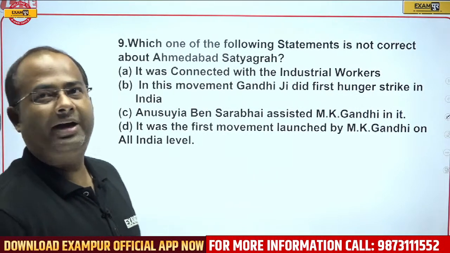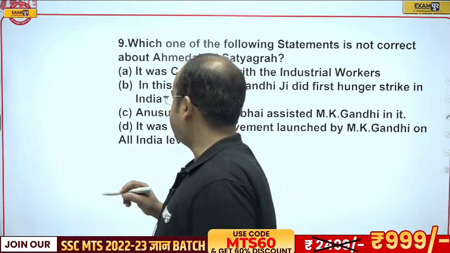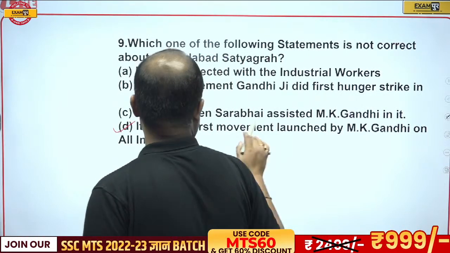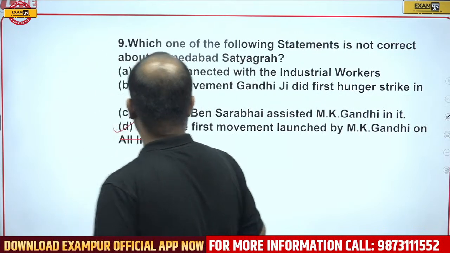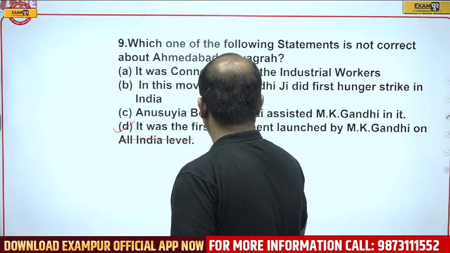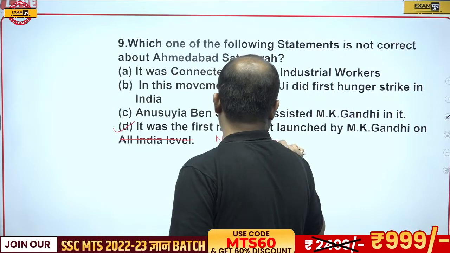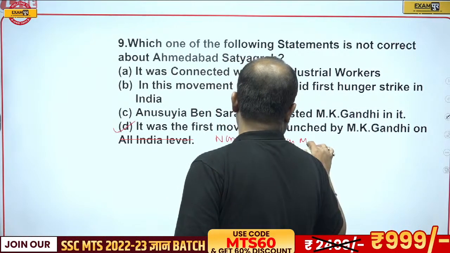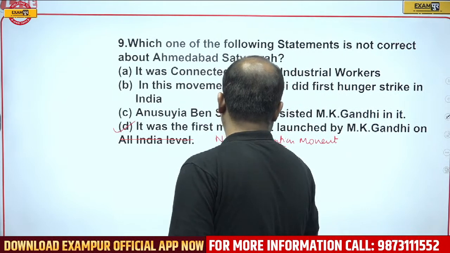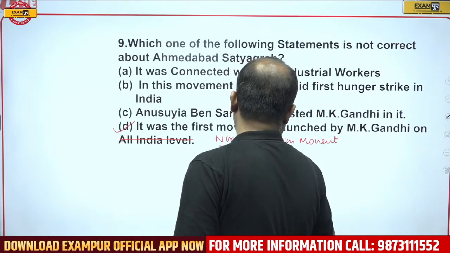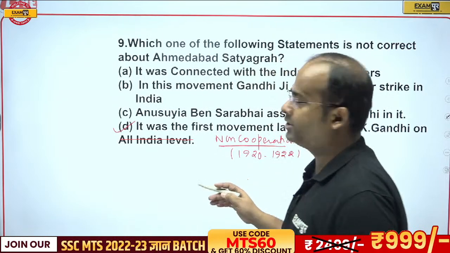Okay guys, now let's come to the next question. The correct answer will be option D. It was not an all India level movement. At the all India level the movement was the non-cooperation movement, from 1920 to 1922.